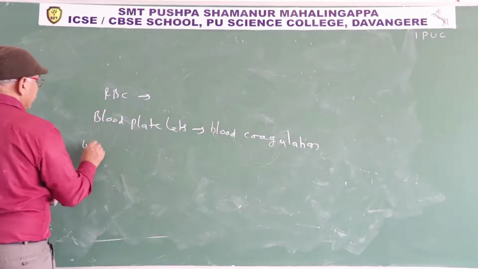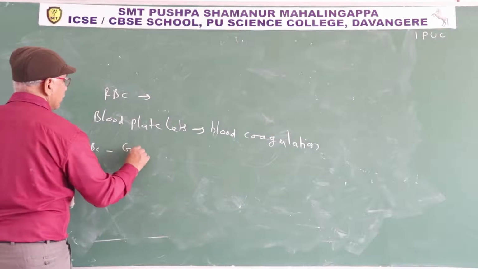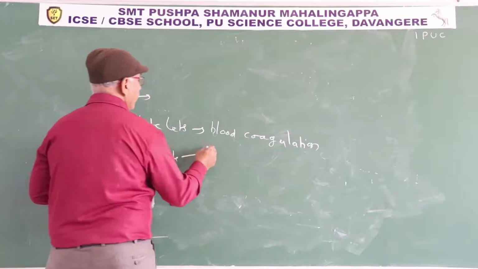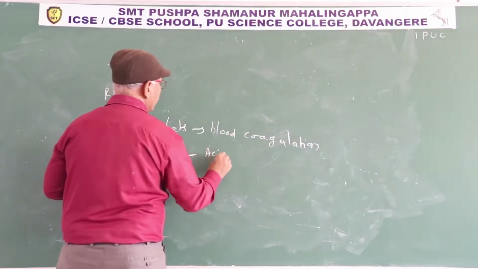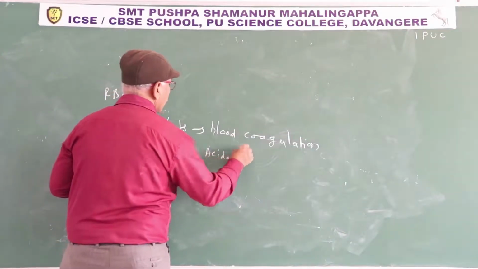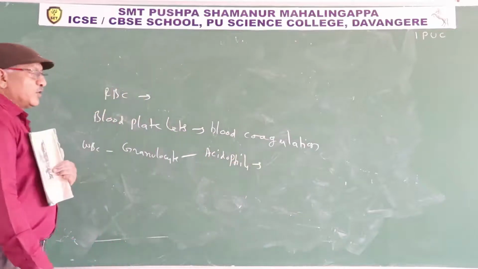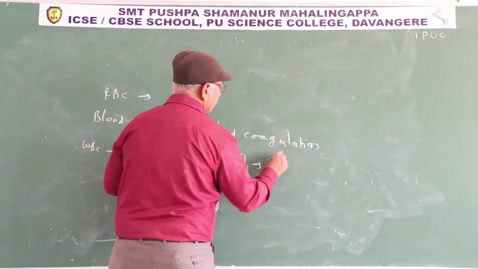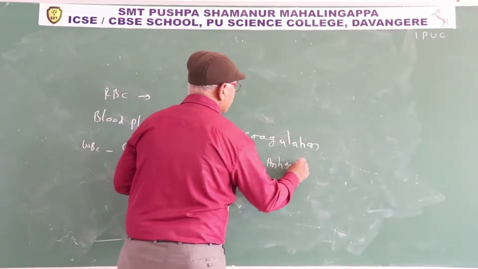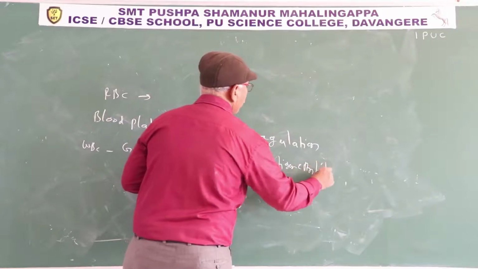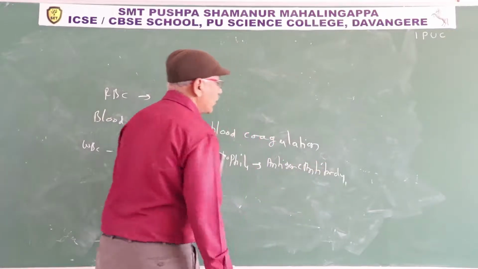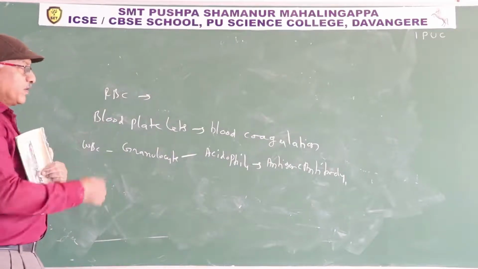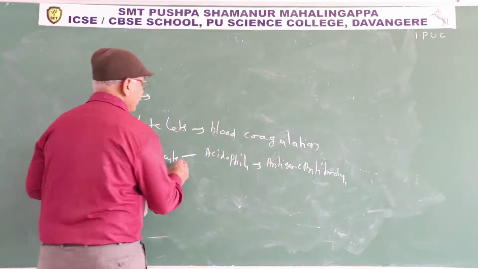WBC, again granulocytes. Acidophils or eosinophils engulf antigen antibody complexes. So during allergic condition, the eosinophil count increases.